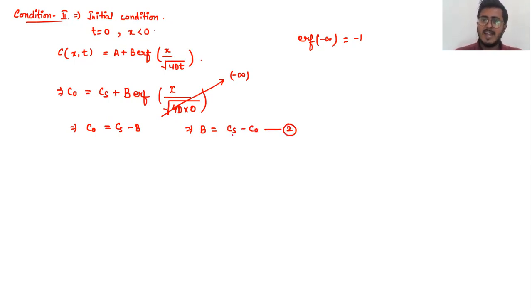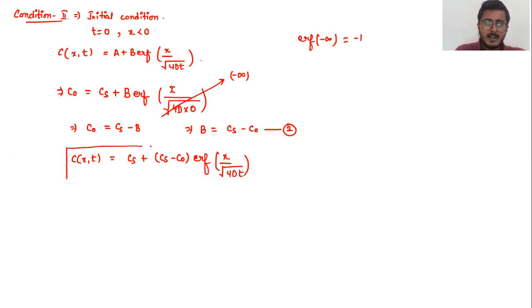Now, putting the values of A and B in the solution, we are going to obtain the solution for the carburization using Fick's second law. So let us put these values and see what we obtain. C(x, t) is equal to A plus B error function, and this is the solution for your carburization.